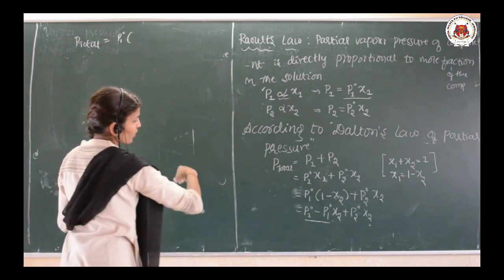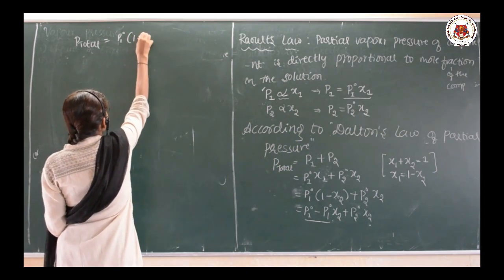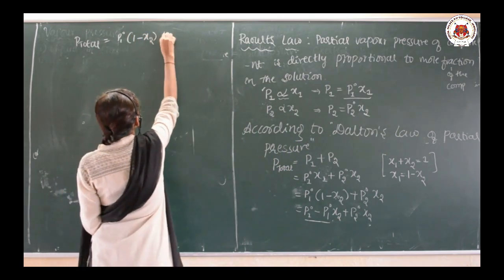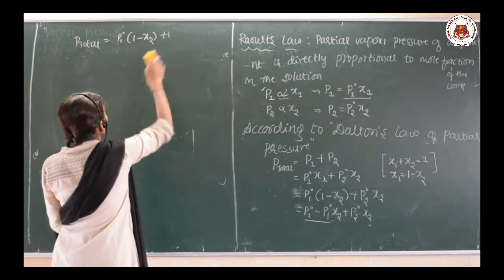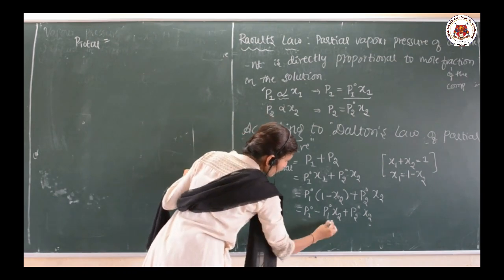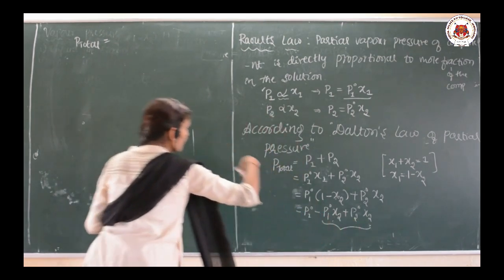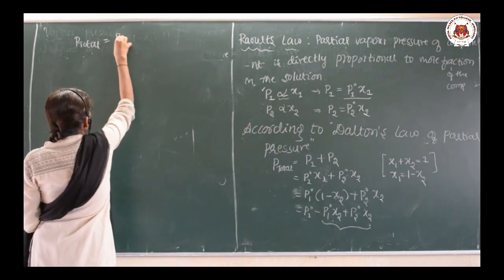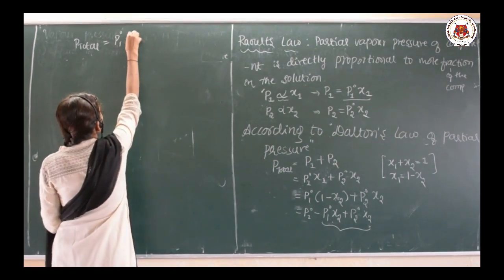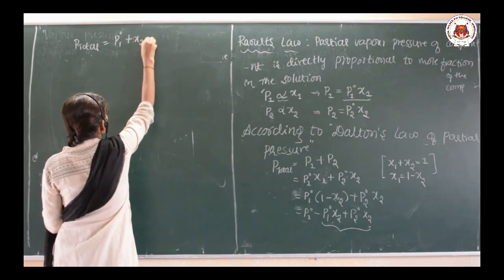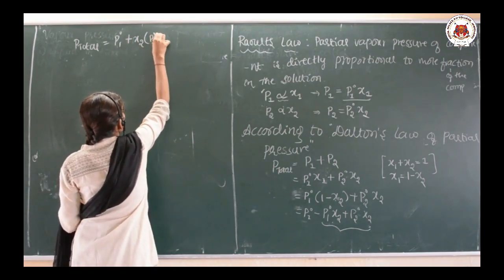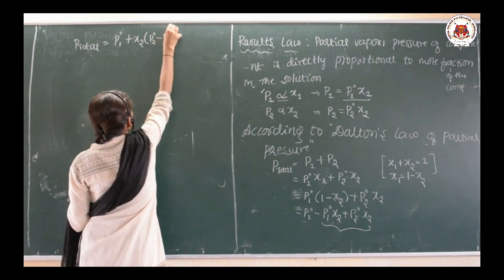P1 naught is common, 1 minus x2 plus... here in these two terms you take x2 as common, P1 naught as it is, plus x2 times (P2 naught minus P1 naught).